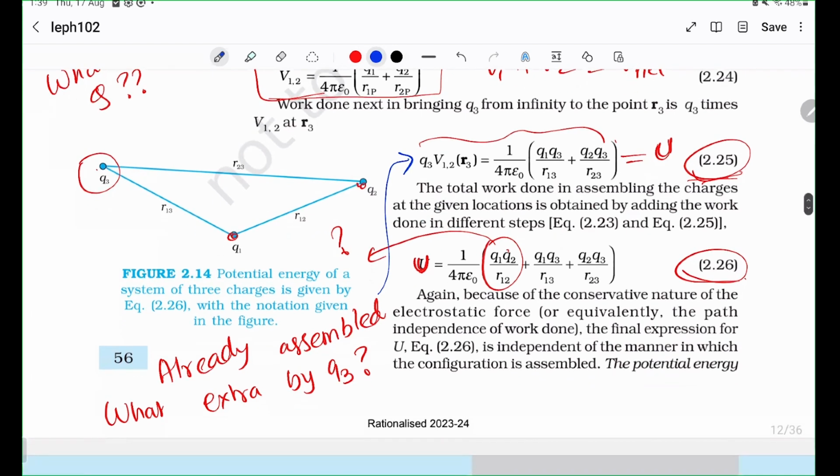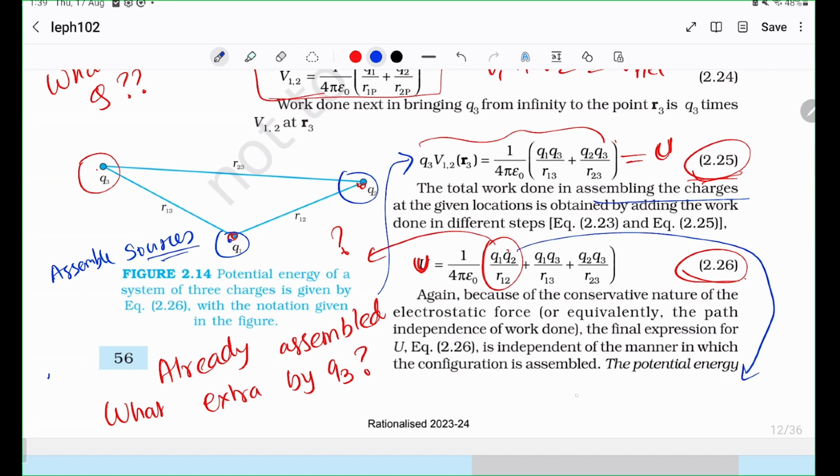However, if you're asked how much work done or how much energy is required to assemble all of these charges, then you need to assemble this and this also, even though they're the source charges. That is, you have to bring the sources from some infinite distance away. For doing that itself, you need some work, right? You need some energy.